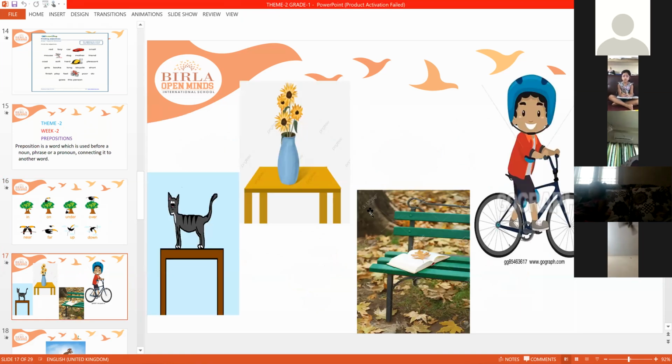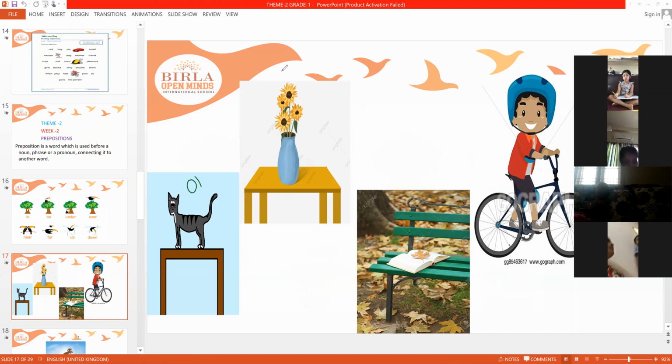Where is the cat? On the table. Very good. And where is the flower vase? On the table. Yes, on the table. Where is the book?